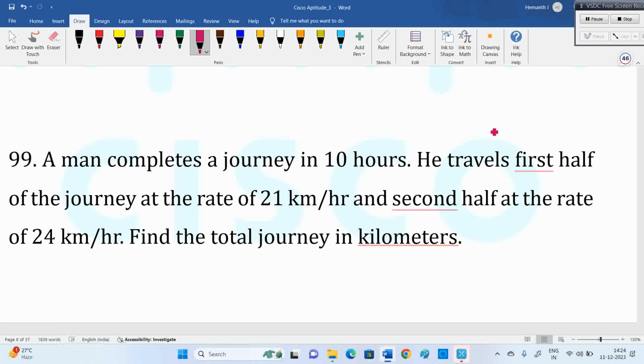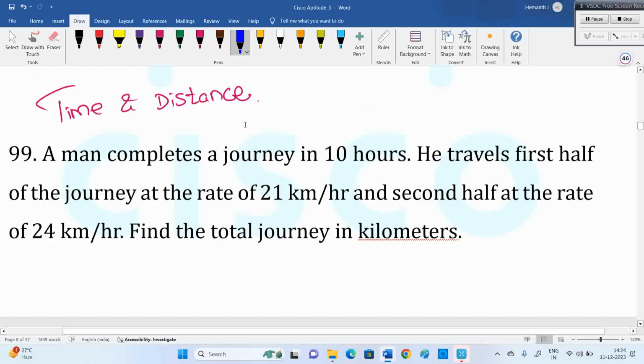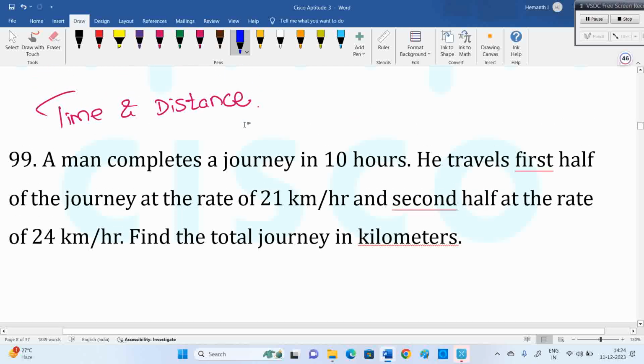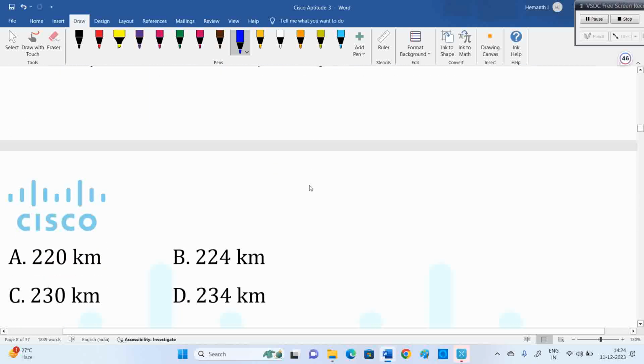Time and distance. Average speed, we discussed certain questions already in the previous session. What is average speed? Total distance by total time. So this is basic related to time and distance. A man completes a journey in 10 hours. He travels first half of the journey at the rate of 21 km per hour and second half at the rate of 24 km per hour. Find the total journey in kilometers. The options are 220, 224, 230, 234.